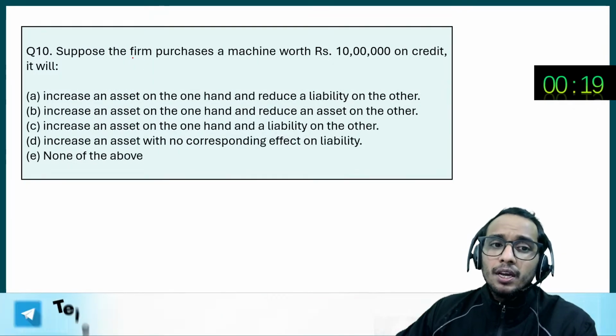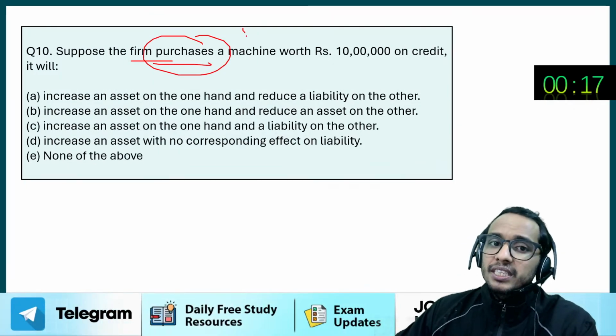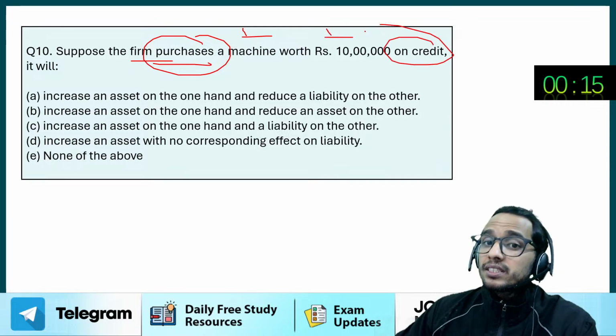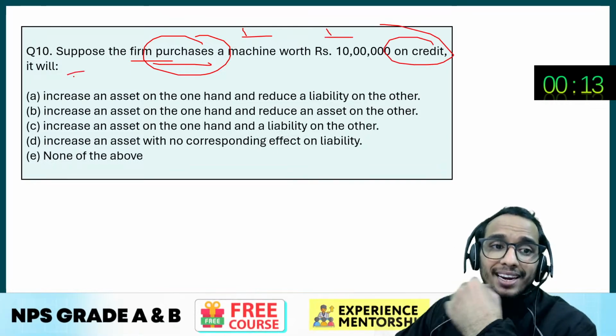Next question. Suppose the firm purchases a machine worth rupees 10 lakh on credit. Now it is going to do what?